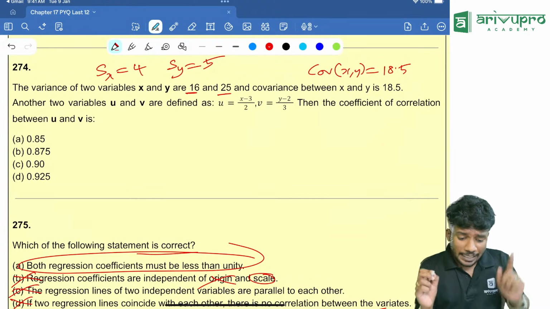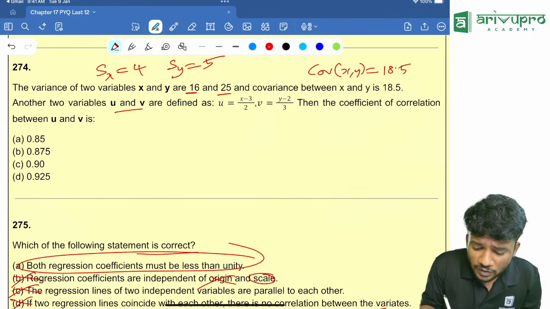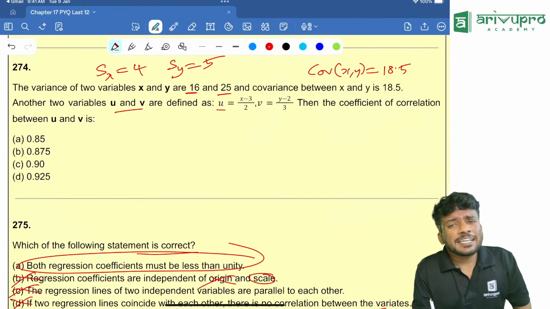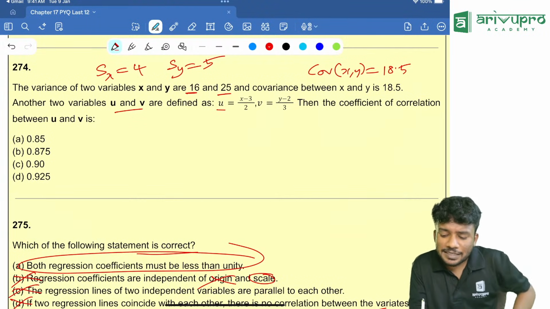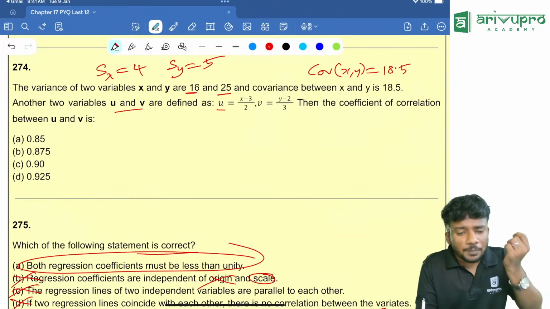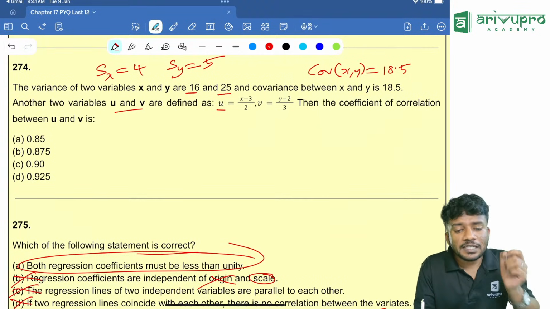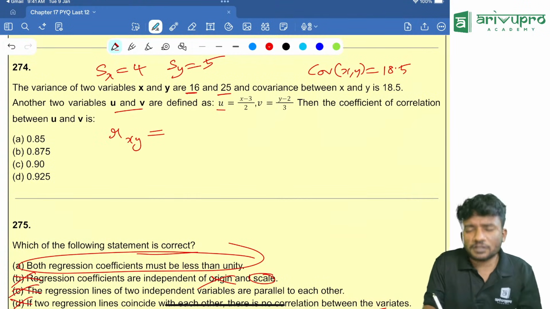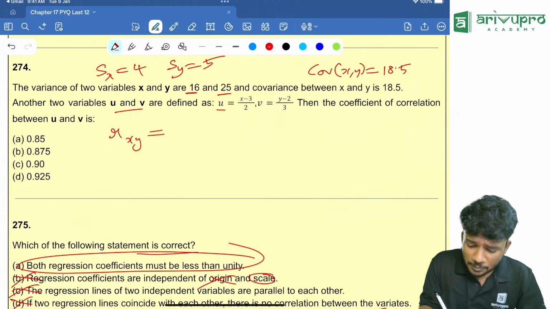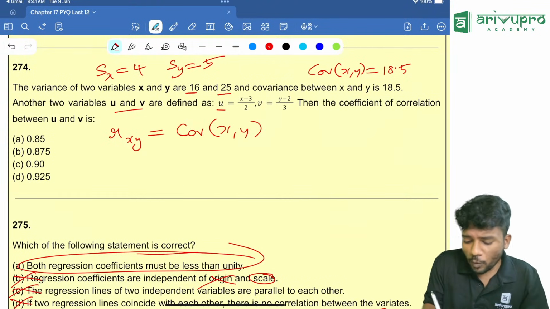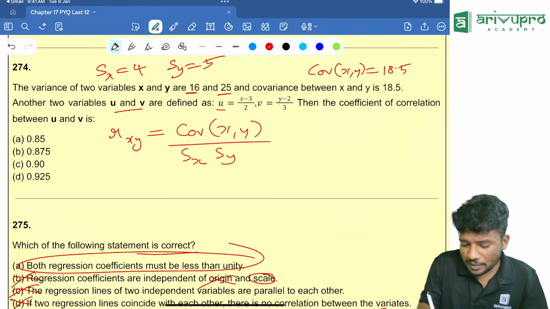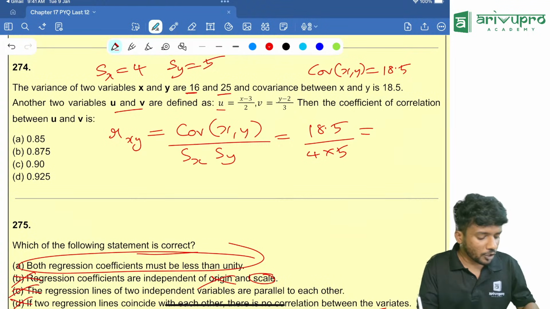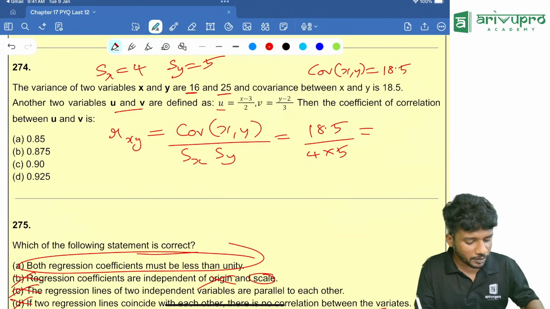The other two variables u and v are defined as u is equal to x minus 3 by 2, v is equal to y minus 2 divided by 3. Then the coefficient of correlation between u and v is how much is the question. First, with the given data, we can find the correlation coefficient of x and y, right? That is nothing but covariance of x comma y divided by standard deviation of x into standard deviation of y. That is 18.5 divided by 4 into 5, which is equal to how much? 18.5 divided by 4 divided by 5, which is equal to